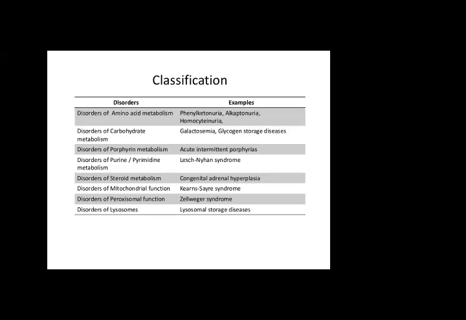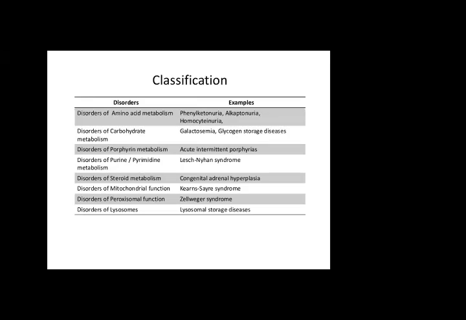You have gone through this topic in your previous lectures. Disorders of mitochondrial function include Kearns-Sayre syndrome. Disorders of peroxisomal function include Zellweger syndrome, and then there are lysosomal storage diseases.